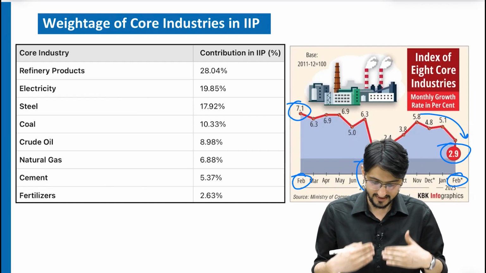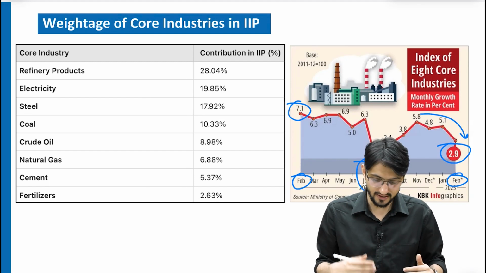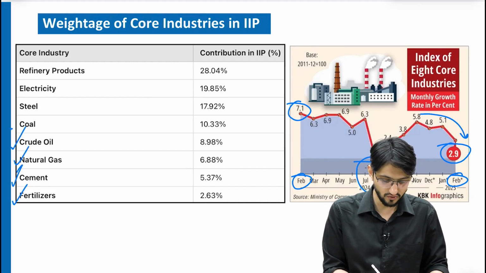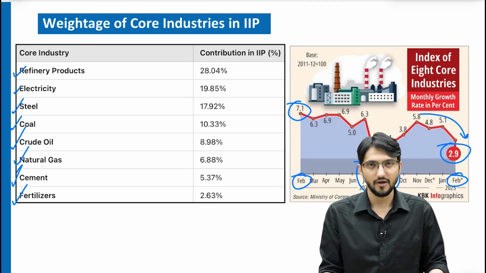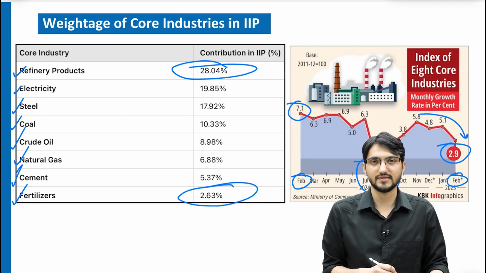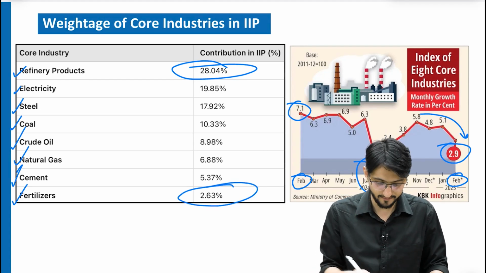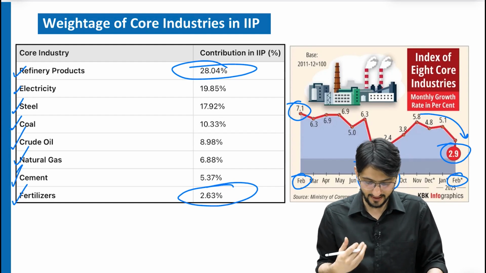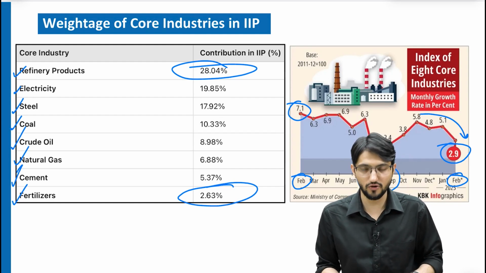From ascending or descending order you can see that fertilizers are at the bottom, then cement, natural gas, crude oil, coal, steel, electricity, and refinery products. The highest is refinery products, the lowest is fertilizers. Crude oil is coming somewhere around 8 or 9%. This trend we have already discussed.